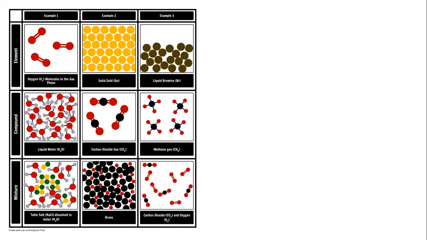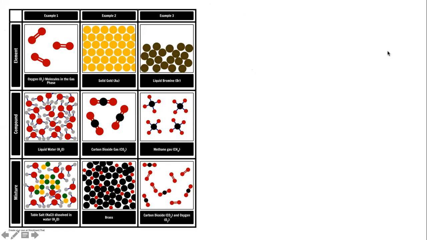This slide here, this picture here, helps us understand the differences and the commonalities between elements, compounds, and mixtures with 3 examples. The first row, top row, gives us examples of elements. There are 3 examples.